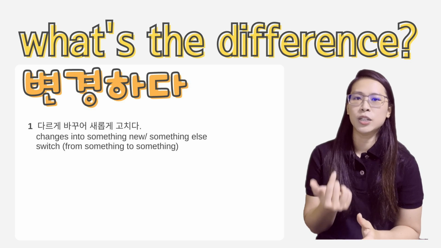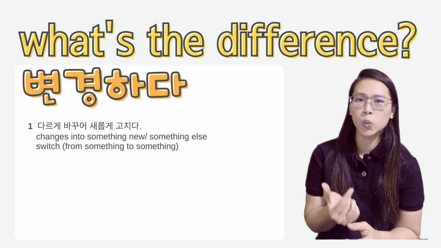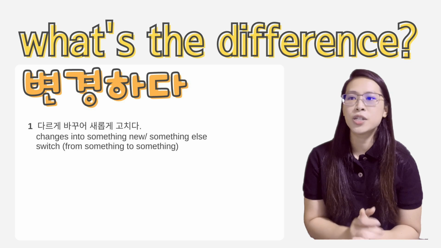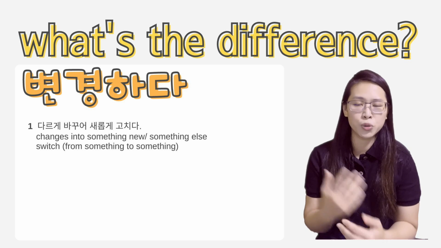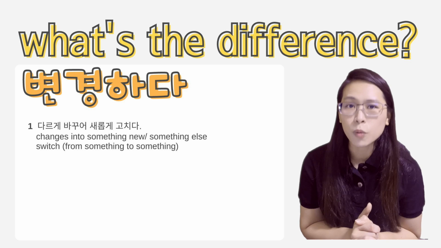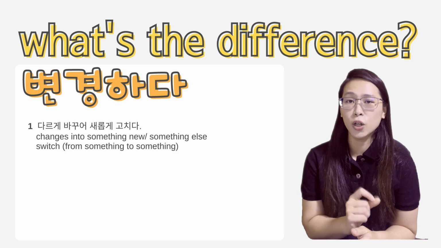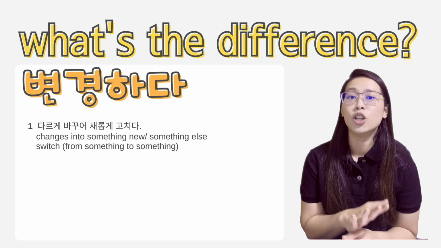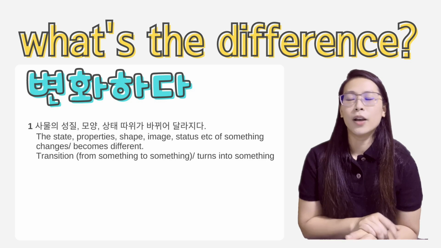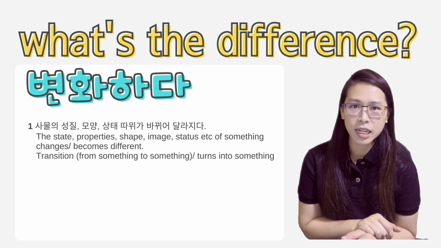And so this is actually a very similar definition to 바꾸다. So it changes into something else or something new, kind of like switching it into something else or something new. So the key word here is new, not that it changes into a different state, but that it changes into something new.